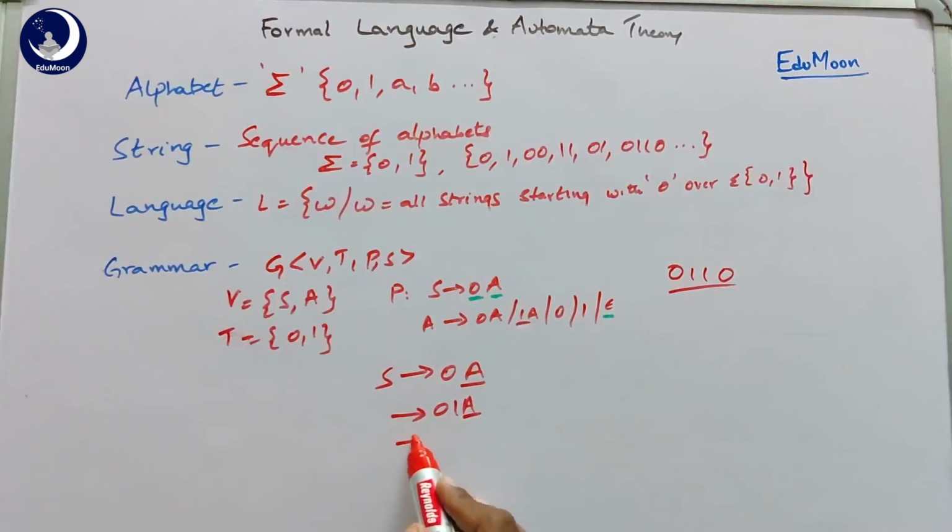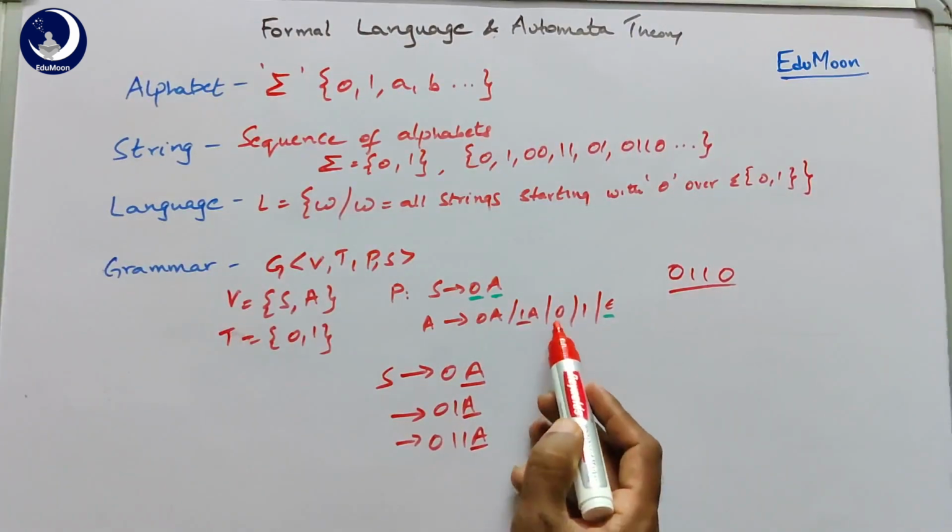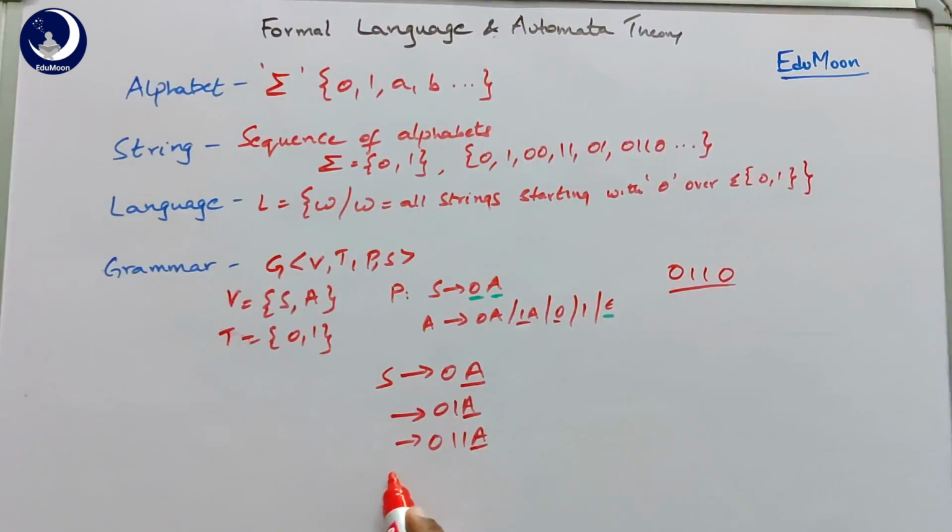So again using the same production rule, this can be rewritten as 011A. And finally this A can be written as 0 here. So this will be equal to 0110. So that is how we process the string 0110, which is in the language L, from the given grammar. So this indicates that grammar G is the grammar that is generating the language L.